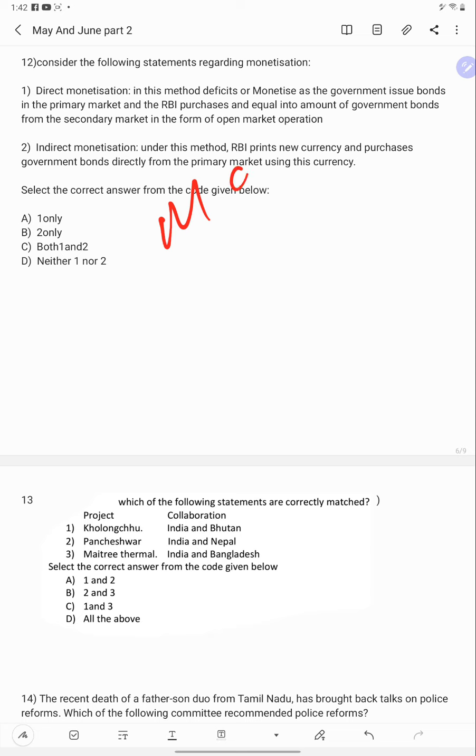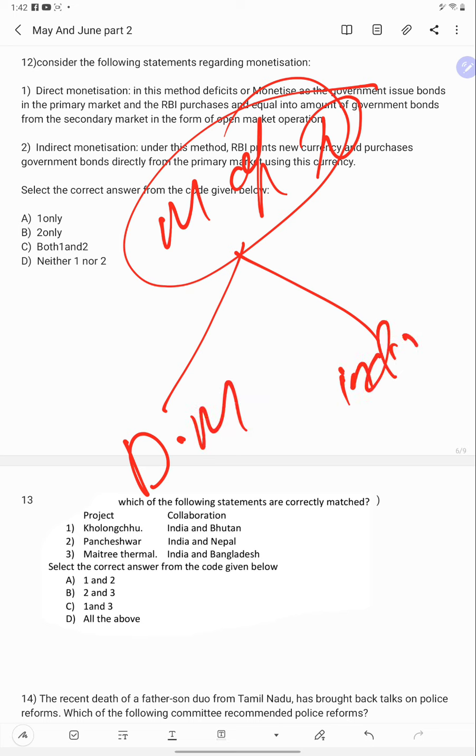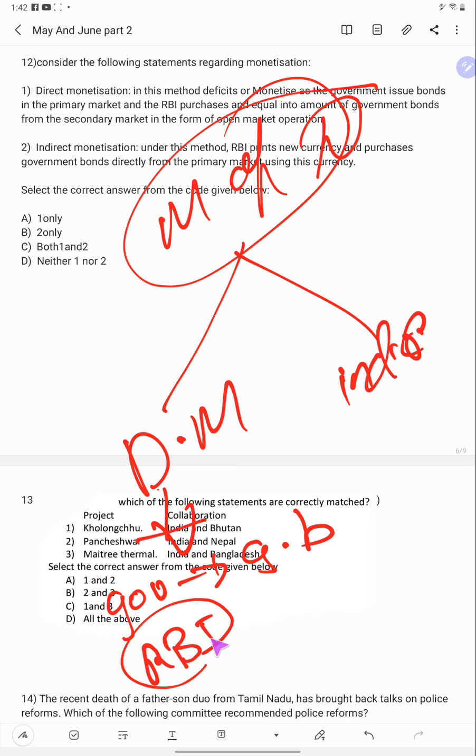Through monetization of the deficit, in two ways: direct monetization and indirect monetization. In direct monetization, what happens? The government will issue government bonds, and the RBI will buy these bonds in the primary market.